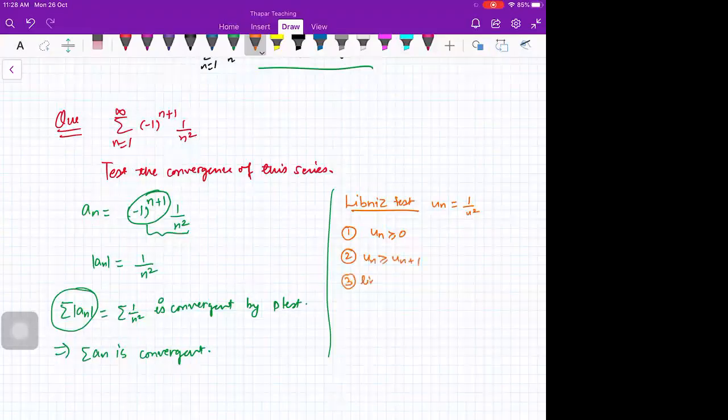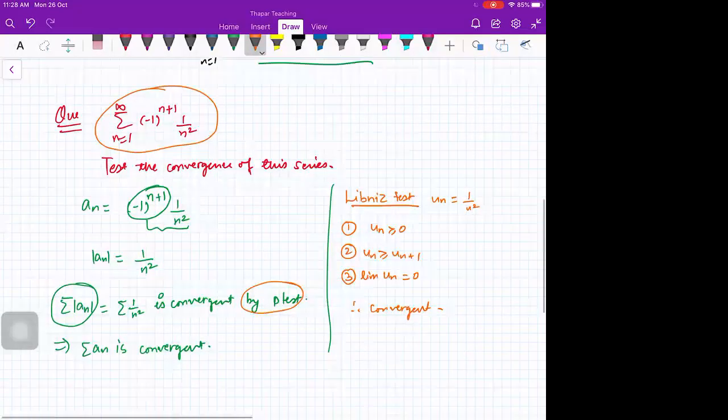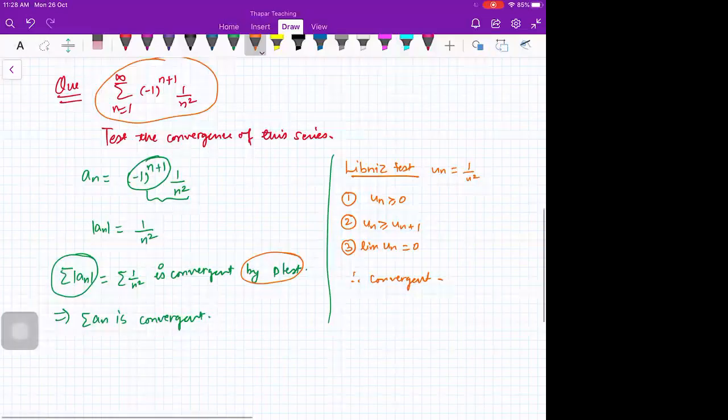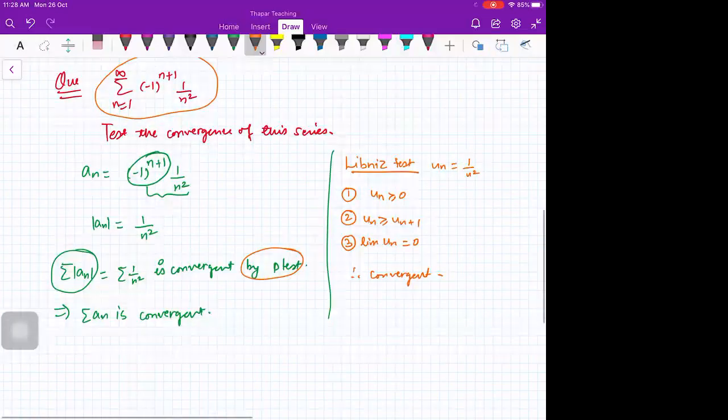And limit un is 0. Therefore convergent. Or you can use this result that if you take mod, then mod is convergent because sigma 1 by n square is convergent by p test. So the convergence of mod series implies the convergence of the original series. And here also you can comment because the modulus series is also convergent. Therefore, this is an absolutely convergent series.